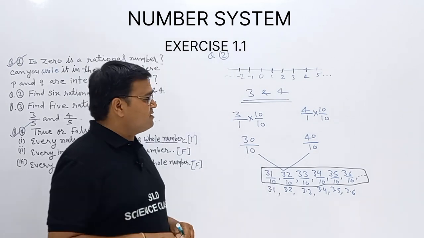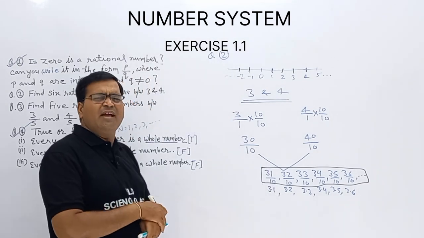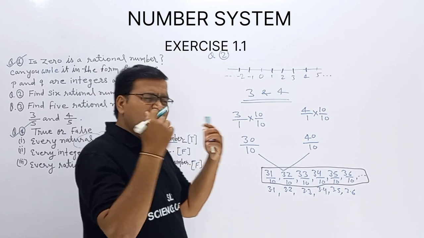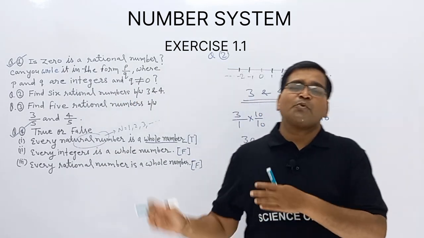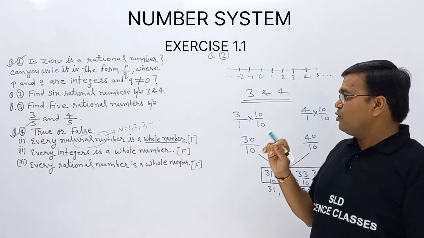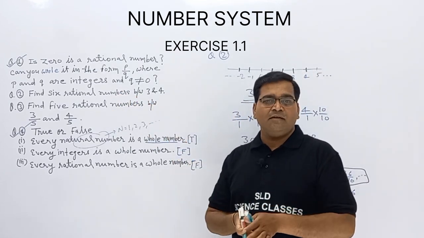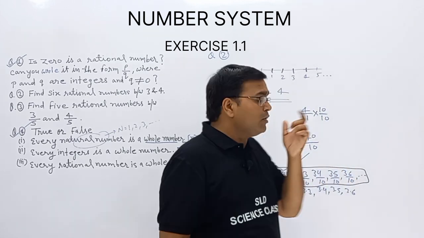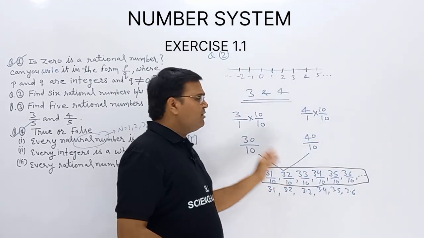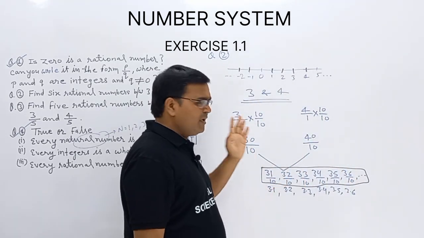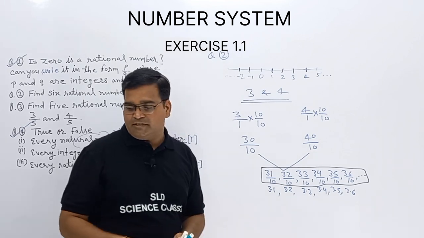I hope you are getting this easy process for finding. We have another method also, that one is also easy, but the easiest process is this one. Because in the questions we want only rational numbers, we can find them this way. Yes, now next question.